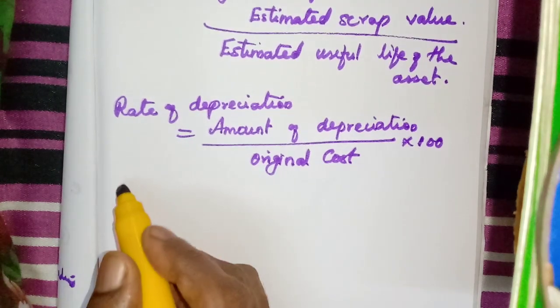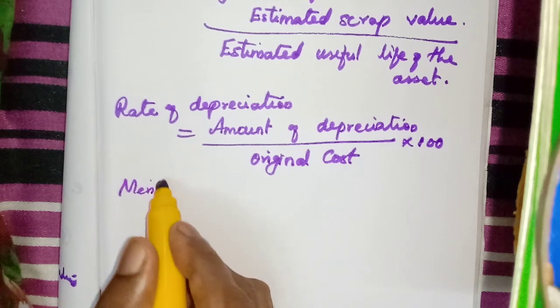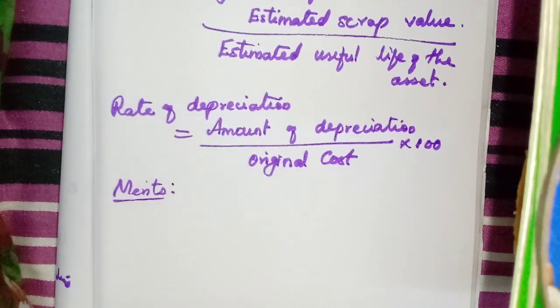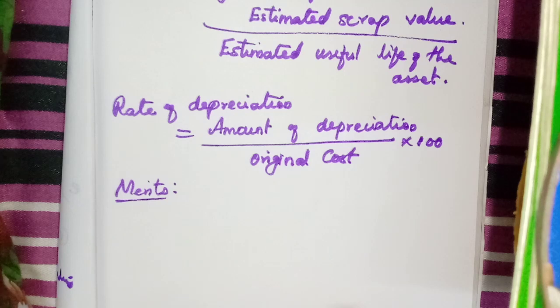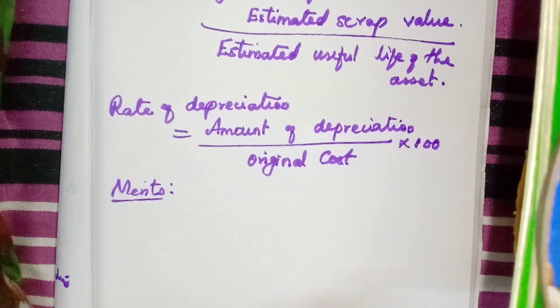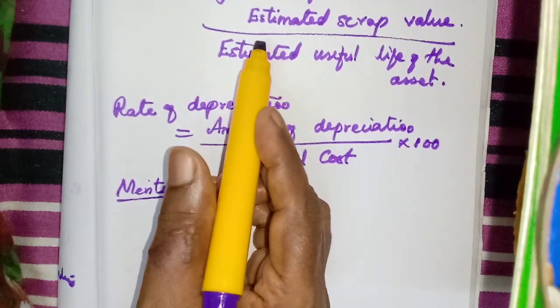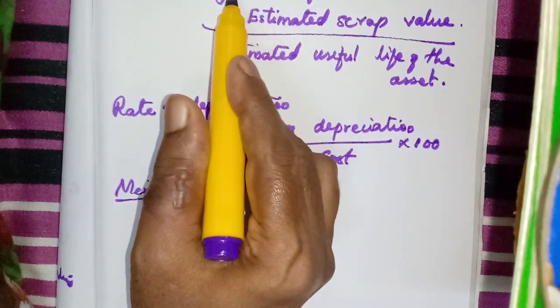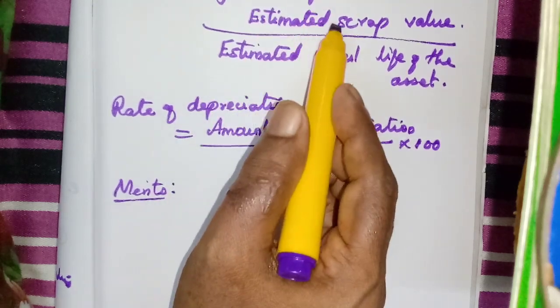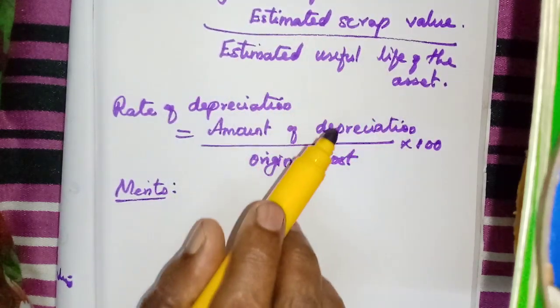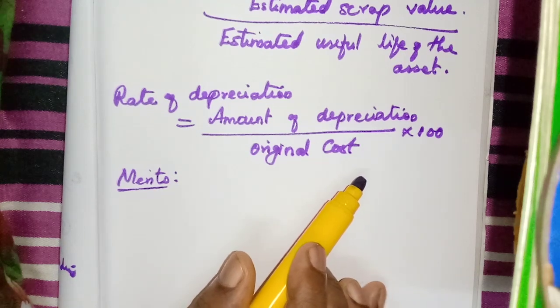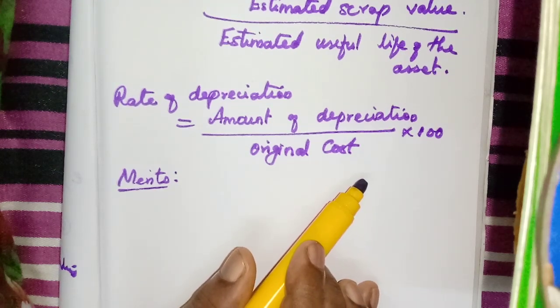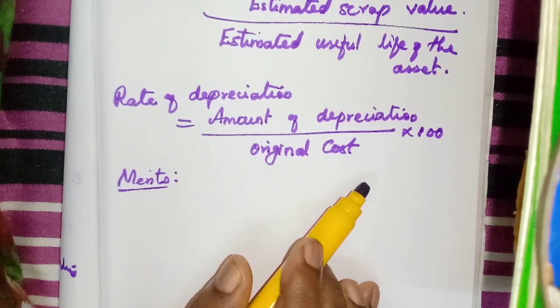So first we should know what are the merits and demerits. What are the merits that we have from this method, straight line method or fixed installment method or original cost method? Here it is very simple and easy to calculate, isn't it? The total original cost we know, the purchase price, we estimate the scrap value, divided by useful life. It is very easy to calculate and easy to understand also.